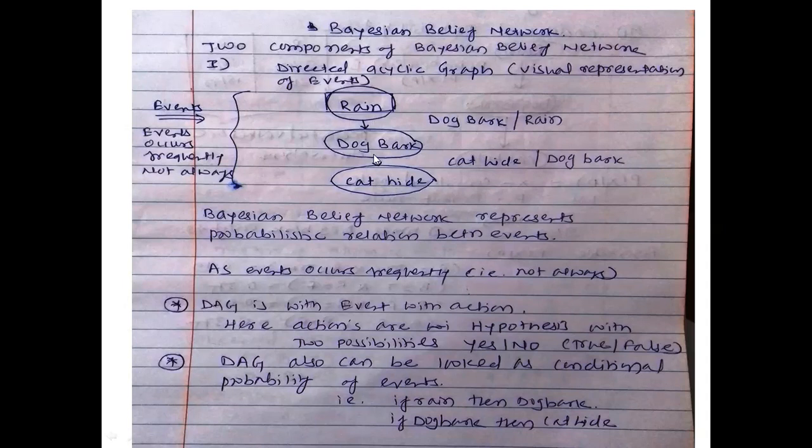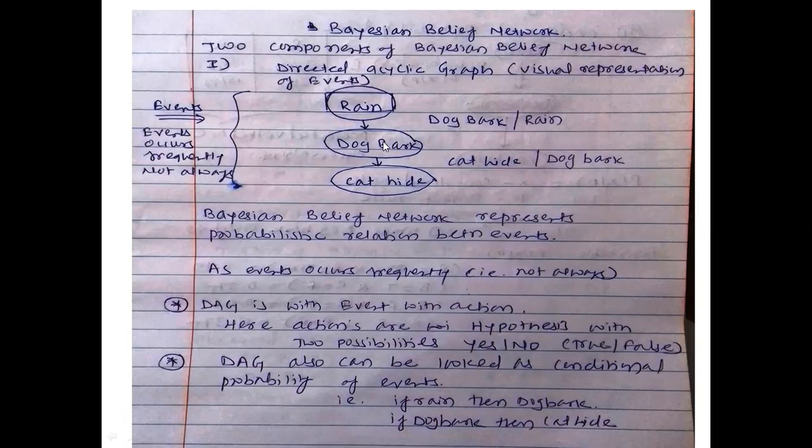If there is rain, then dog will bark. If dog will bark, then cat will hide. You see that these events are dependent on each other. So that problem statement is molded into a directed acyclic graph, that is from rain to dog bark to cat hide. One more thing about this problem statement, these events occur frequently, not always. That means if there is rain, it's not the case that the dog always barks.